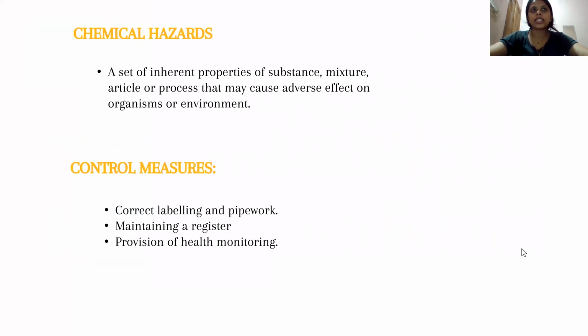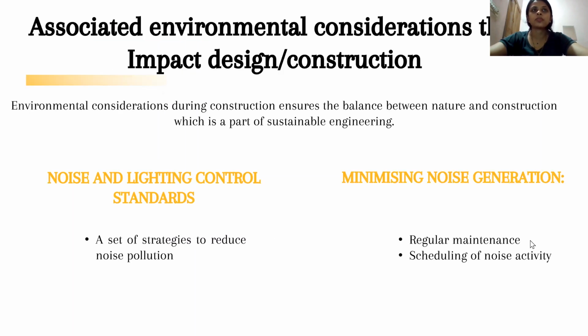Next one is chemical hazard. A set of inherent properties of substances, mixtures, articles or processes that may cause adverse effects on organisms or the environment. Control measures are correct labeling and pipework, maintaining a register, and provision of health maintenance.